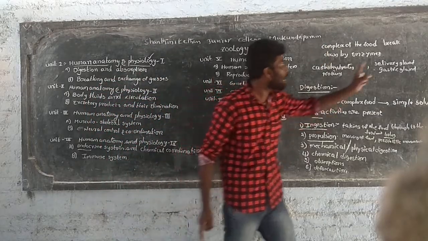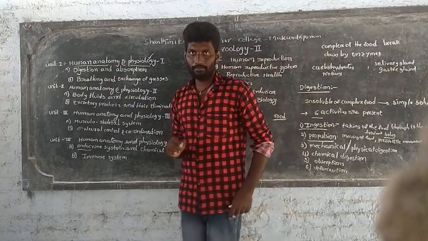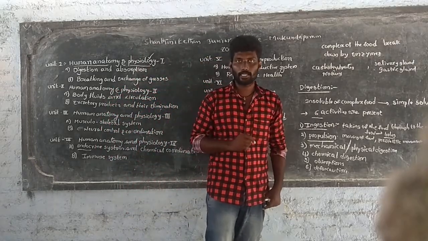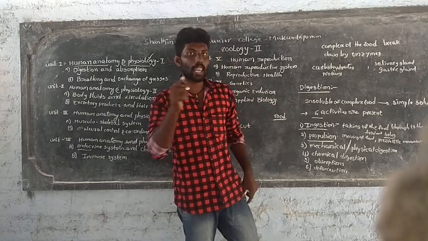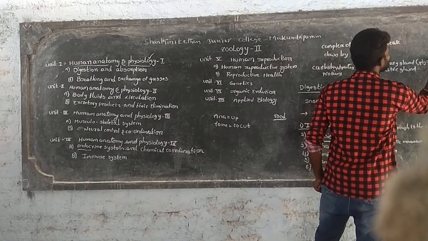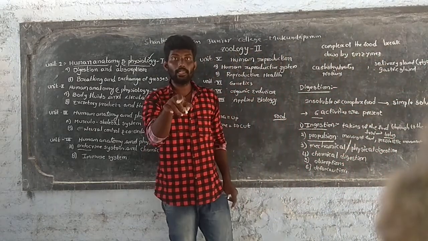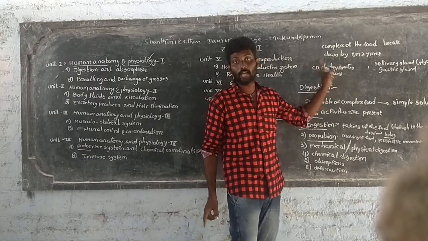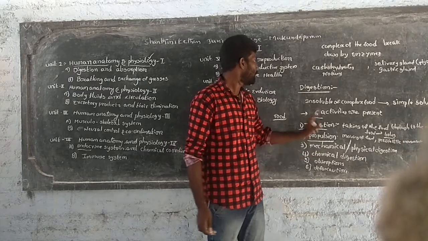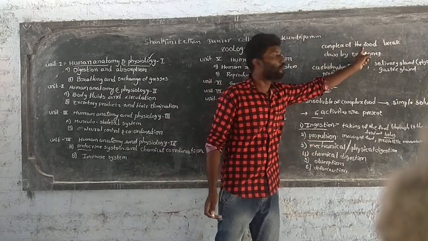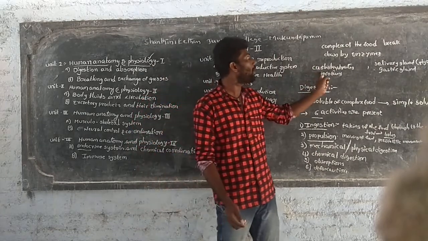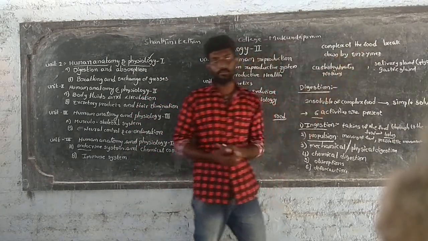For example, the salivary gland is one of the digestive glands. The salivary gland secretes saliva. This saliva contains an enzyme called ptyalin. This ptyalin acts on carbohydrates. Carbohydrate is a complex food. So finally, in this chemical digestion process, the complex food like carbohydrate is broken down by enzymes.